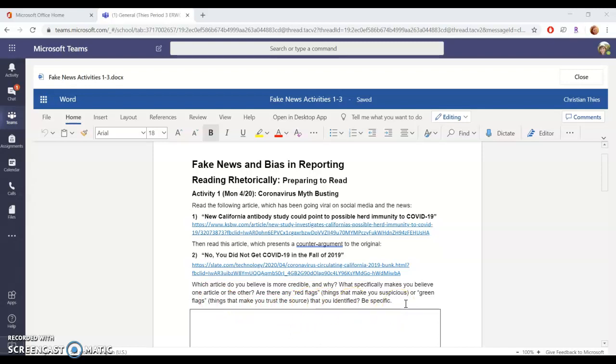And so literally what I expect is that you answer each question. Tell me if article number 1 or article number 2 seems more credible to you. And then what specifically makes it more credible? What things make you suspicious about the article and what things make you trust the article? And which one do you think is less credible? So let's just go here. If you hover over this, you can go Control, click, and it will open up in a new tab. Again, hit the Control button and click to open up in a new tab.